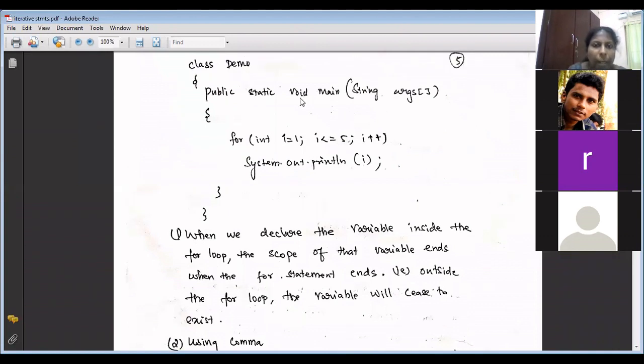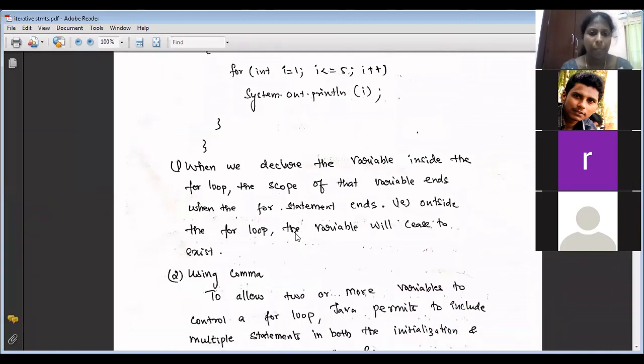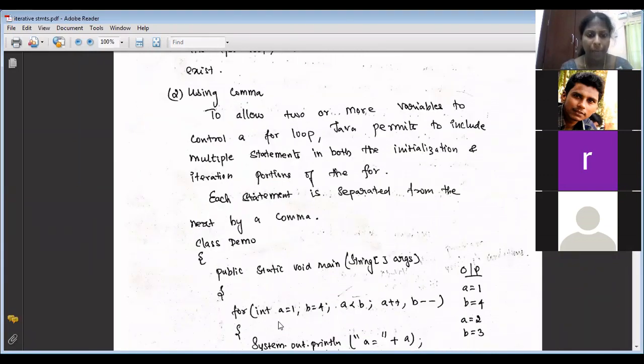Now, in this for loop, is there any restriction that we should have only one loop variable? Which is the loop variable here? i. Should we have only one, or can we have as many variables as we want? Yes, you can declare many variables in this section. If you want i = 1 and j = 1, you should separate them by a comma, for example a = 1, b = 4. Separated by a comma.